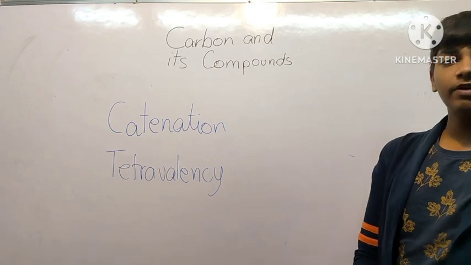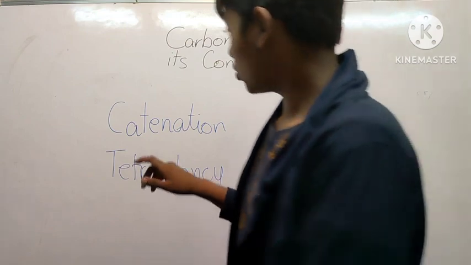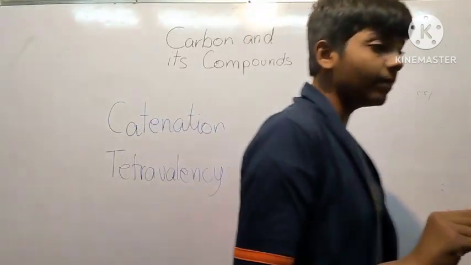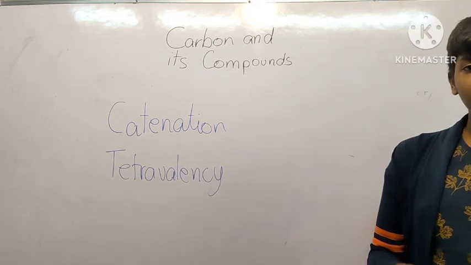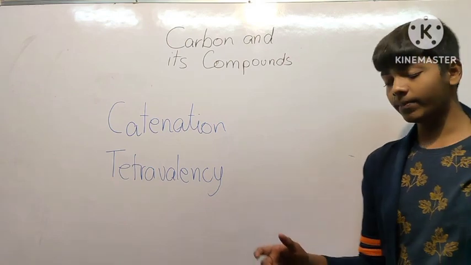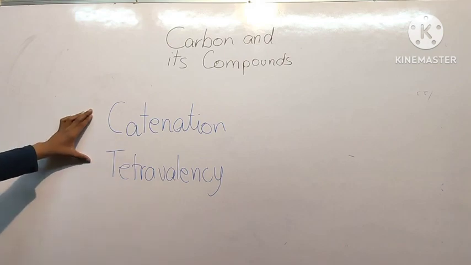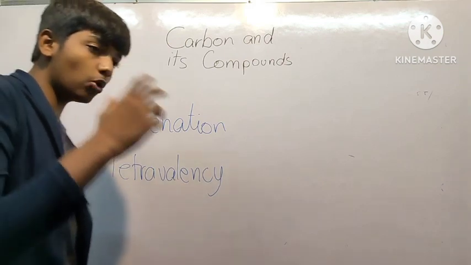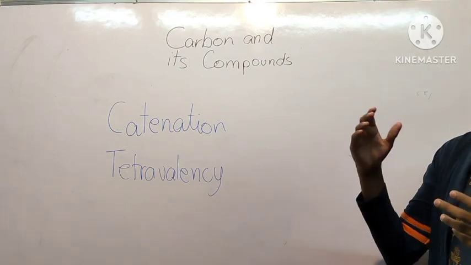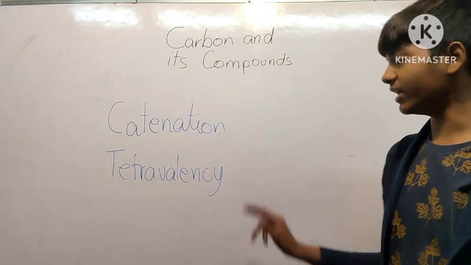So we'll be discussing two very important properties of carbon, which are catenation and tetravalency. We know that carbon is in our lives almost every time, even though only 0.02% of carbon is present in Earth's crust and 0.03% is present in the atmosphere, but still carbon has a lot of role to play in our lives. There are two main properties why carbon has such a huge number of molecules, compounds, and its versatile nature. It's because of these two properties, which are catenation and tetravalency.